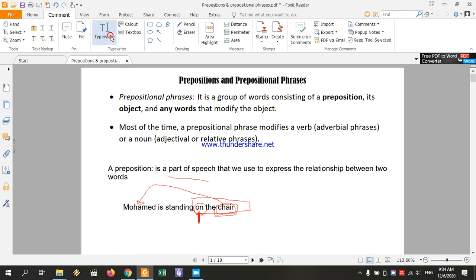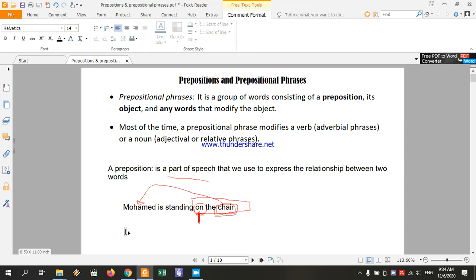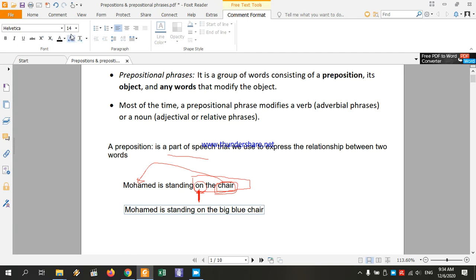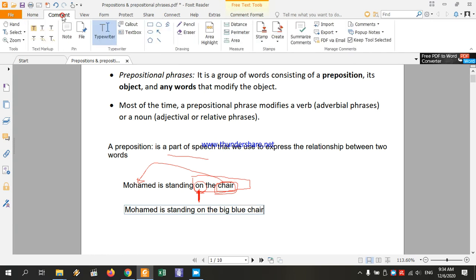For example, if I say Muhammad is standing on the big blue chair, it's a similar sentence. However, here is the prepositional phrase, which is a bit longer this time.